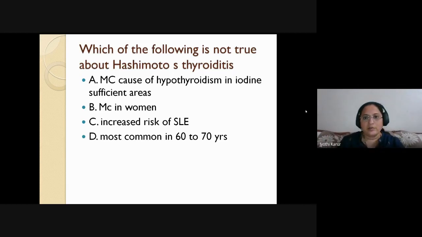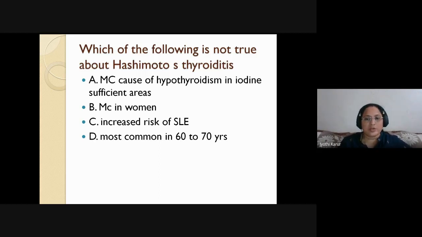Okay. Which of the following is not true about Hashimoto's? So is it seen in iodine deficient areas? No. It is the most common cause of hypothyroidism in iodine sufficient areas. Okay. Most common in women.